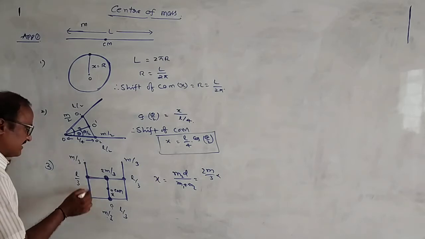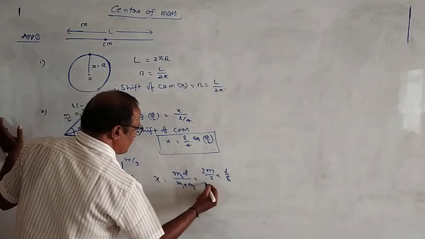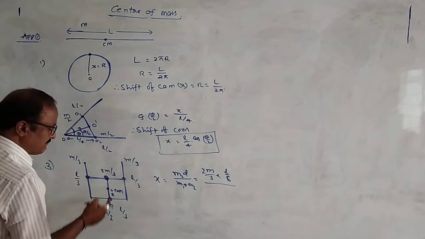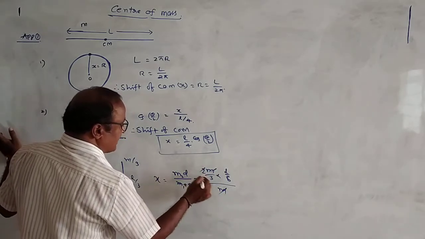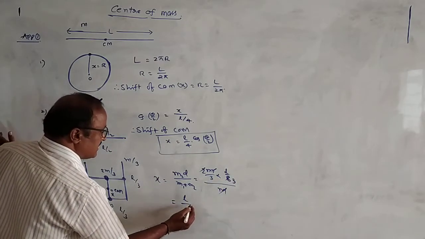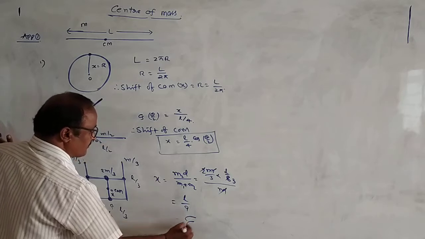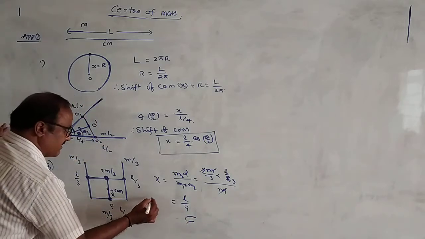This total length L by 3, and half of it is L by 6. So L by 6 divided by m1 plus m2, meaning 2m by 3 plus m by 3, which is equal to m. m and m cancel. Again, 2 ones are 2, and 3 threes are 9. So what does that come to? L by 9. Here the shift of center of mass is equal to L by 9.